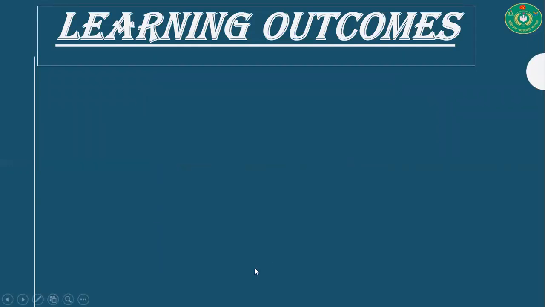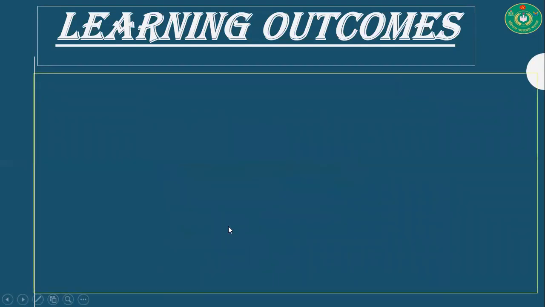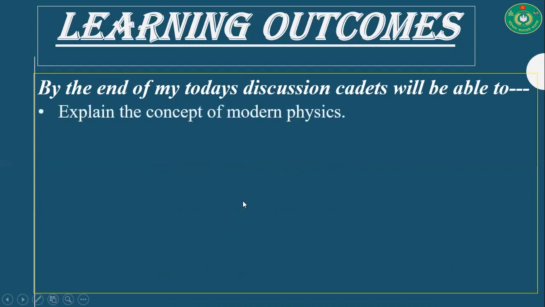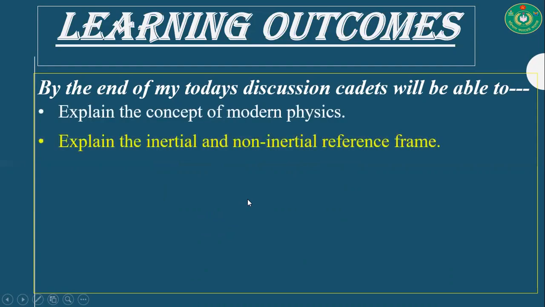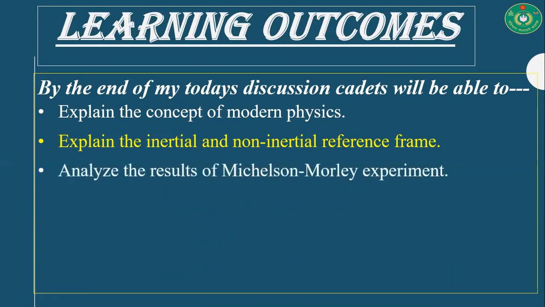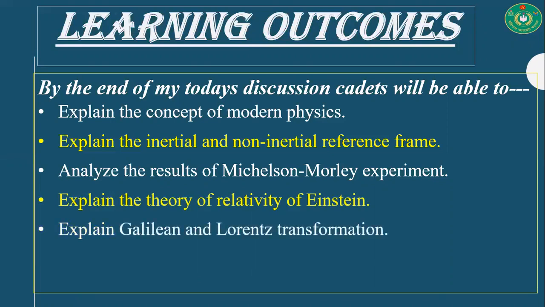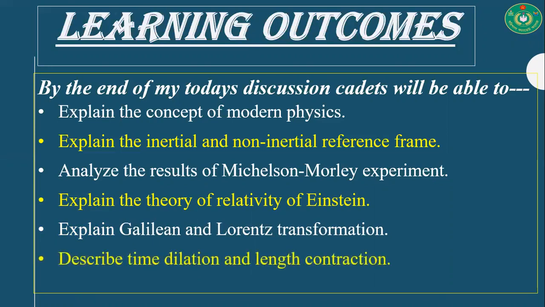Learning outcomes of today's lesson. By the end of today's discussion, cadets will be able to explain the concept of modern physics, explain the inertial and non-inertial reference frame, analyze the result of the Michelson-Morley experiment, explain the theory of relativity of Einstein, explain Galilean and Lorentz transformation, and describe time dilation and length contraction.